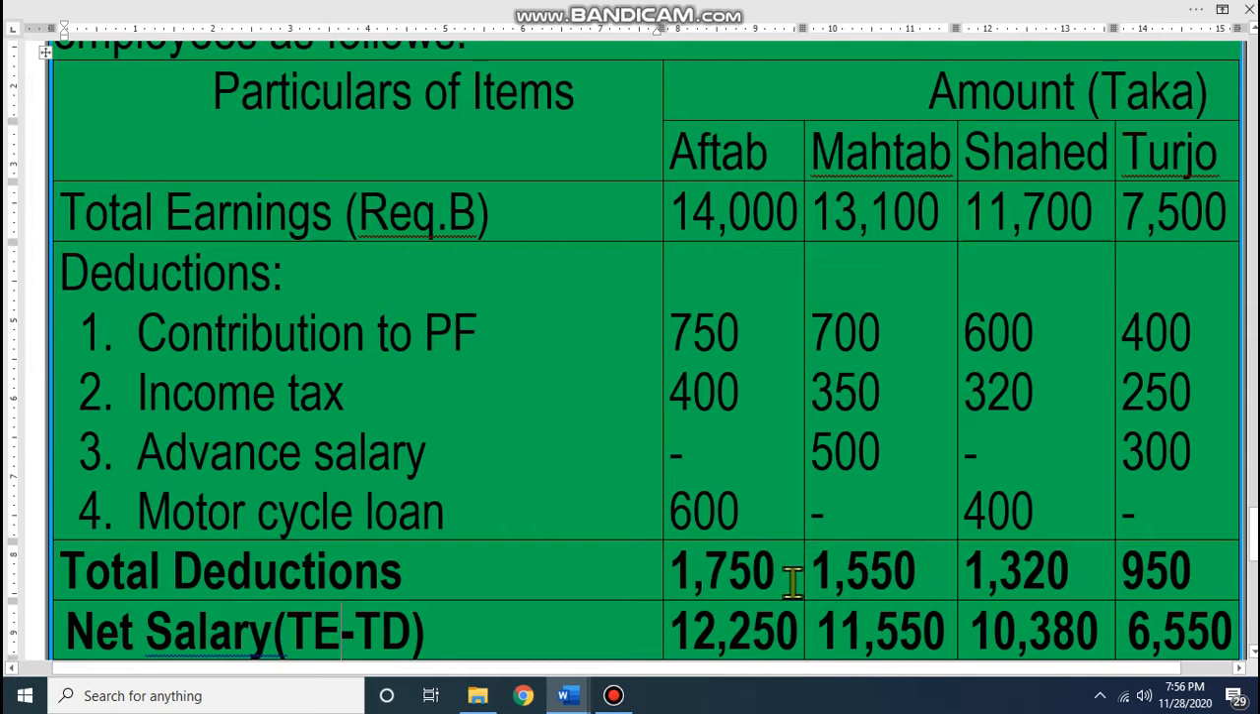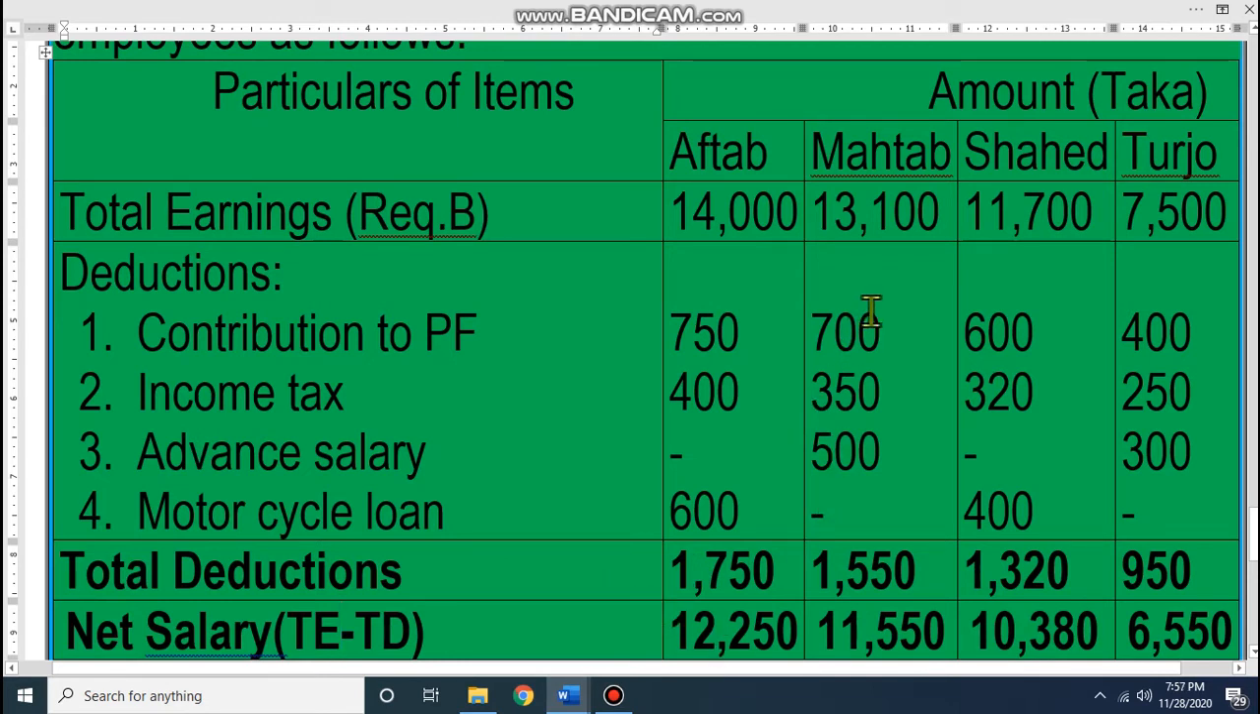Now dear student, net salary. Net salary is total earnings minus total deduction. Total earnings minus total deduction. Look, total earnings is 14,000 and total deduction is 1750. So if you subtract 14,000 minus 1750, then net salary is 12,250. This is for Aftab.